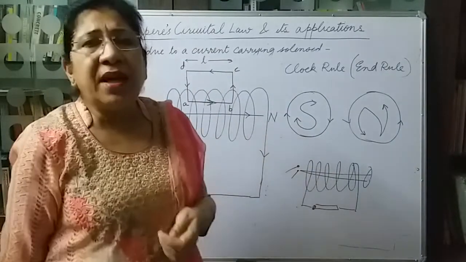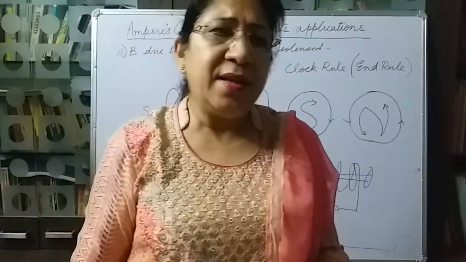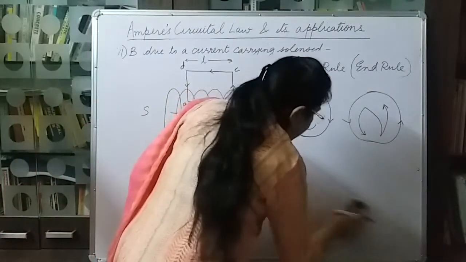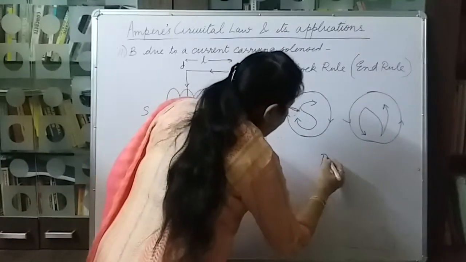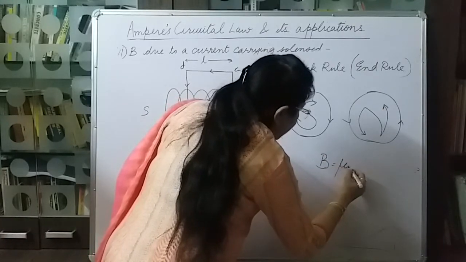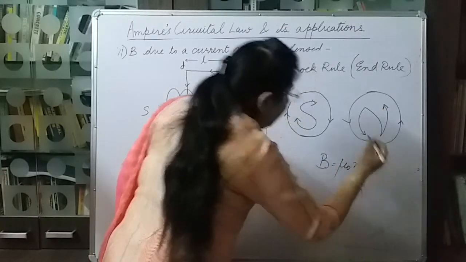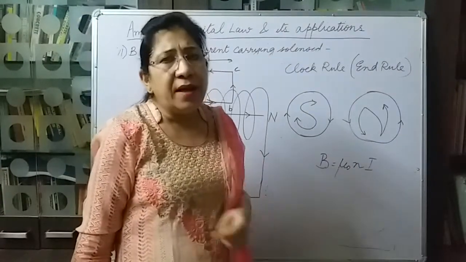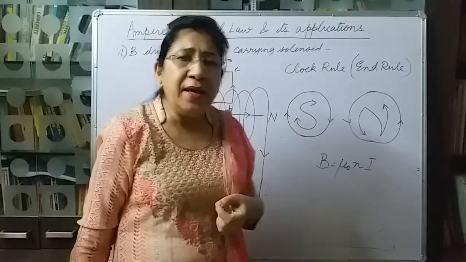In fact, it becomes an electromagnet. This is the principle of the electromagnet. So the magnitude of the magnetic field inside the solenoid is mu naught n into I, and the direction is given by this rule.